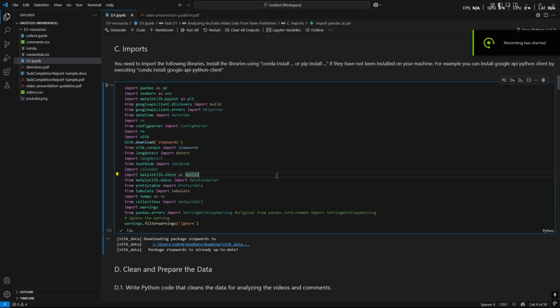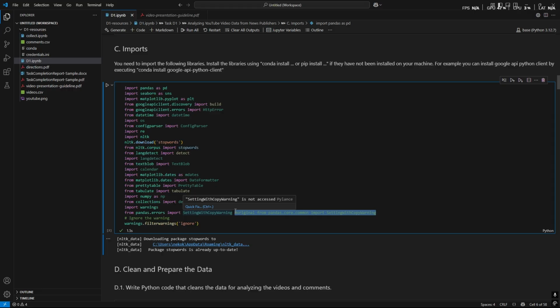Now I got 2 errors in my code. At first I tried using this code, the original code given, but it gave an error because the path is outdated. So I fixed it by importing the correct path, which is called pandas.errors, and then removed the warning from showing by using warnings.filterwarnings to ignore. This stopped the warning without affecting the code.